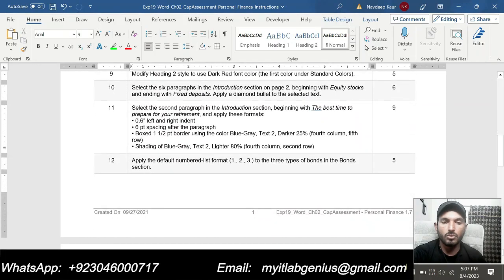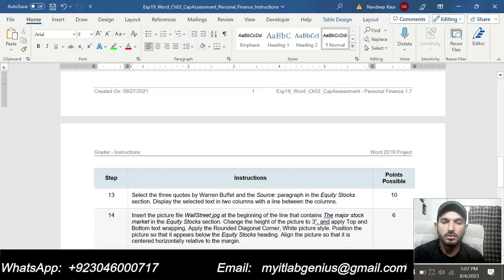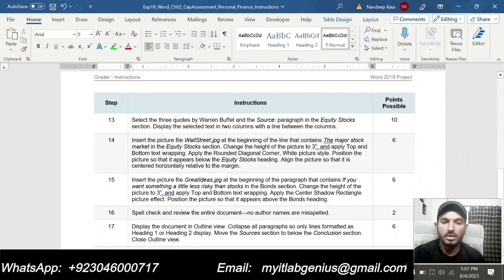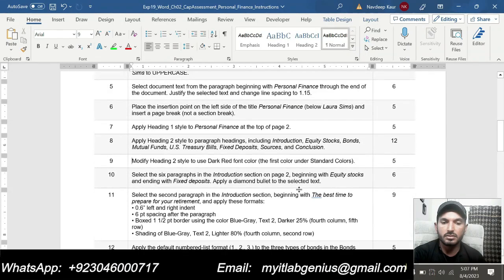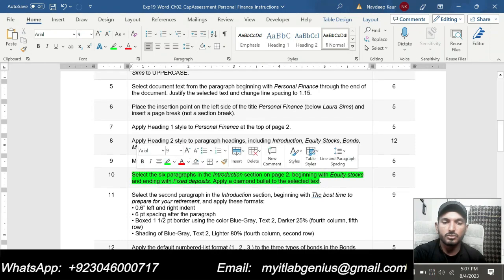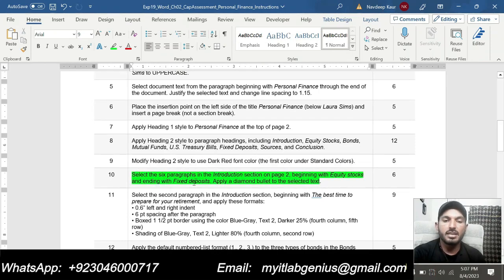And now I will do step number 10. So step number 10 is select the 6th paragraph in the introduction section on page 2, beginning with the equity stock and ending with the fixed deposit, and apply a diamond bullet to the selected text.